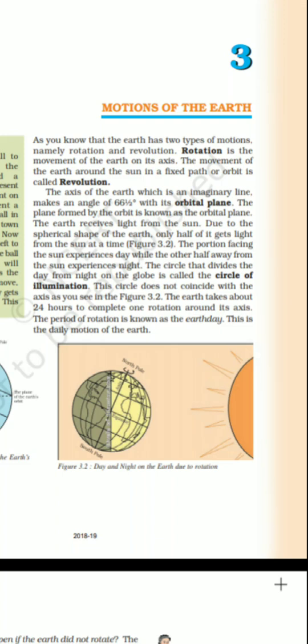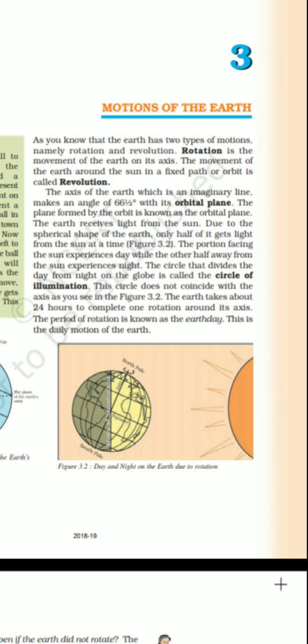Hello, kids. Today again we are here with a new chapter, Motions of Earth. We have already discussed different landforms, how the earth is made, and what its diameter is. We have already studied the earth in length, and the latitudes and longitudes. In today's chapter, we will cover revolution, rotation, angle of incidence, insolation, and the solstice and equinoxes.